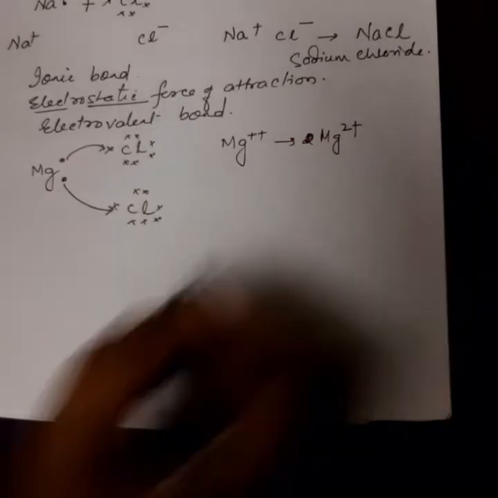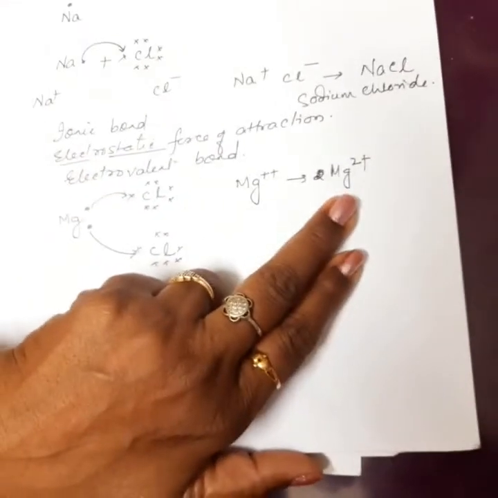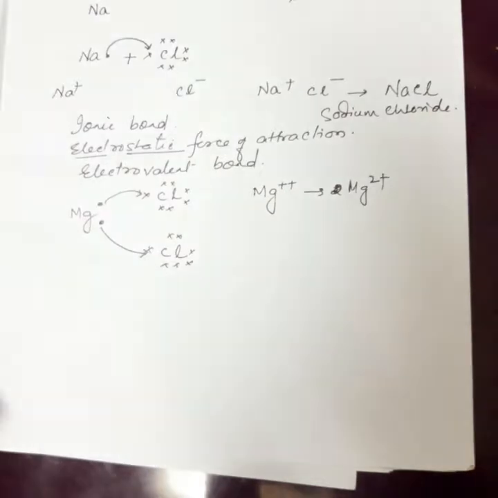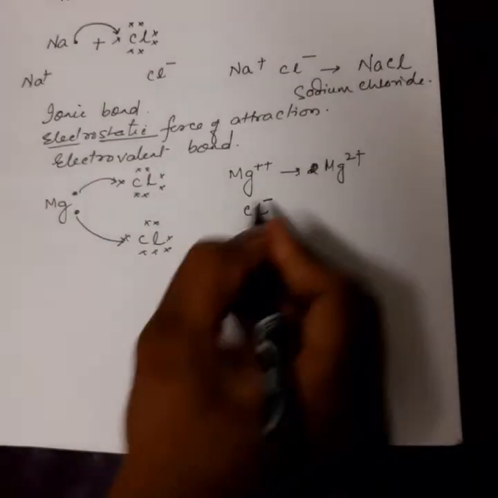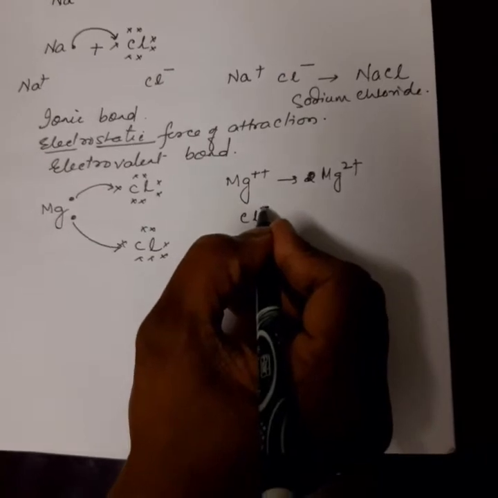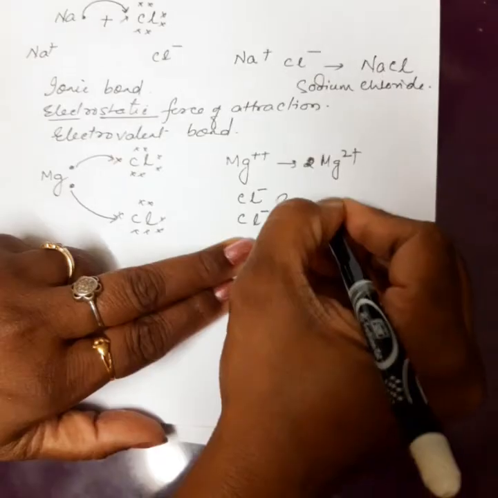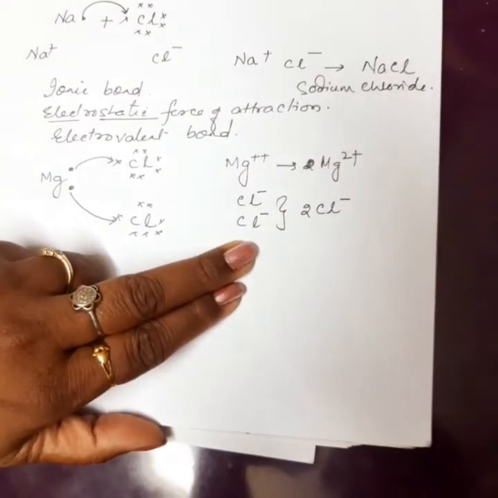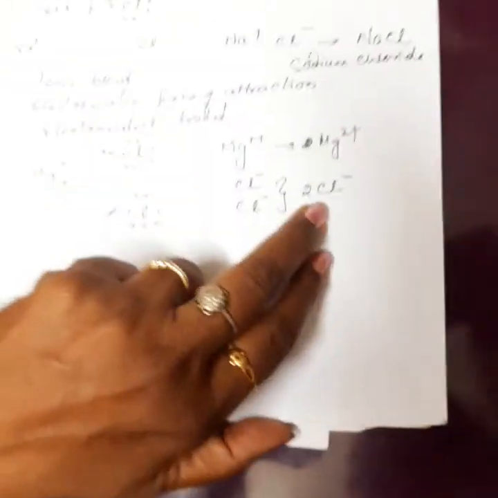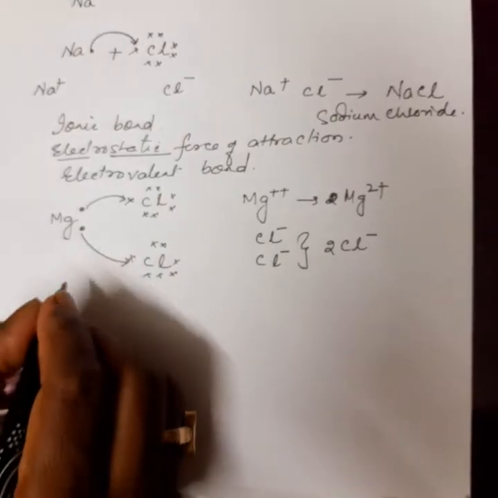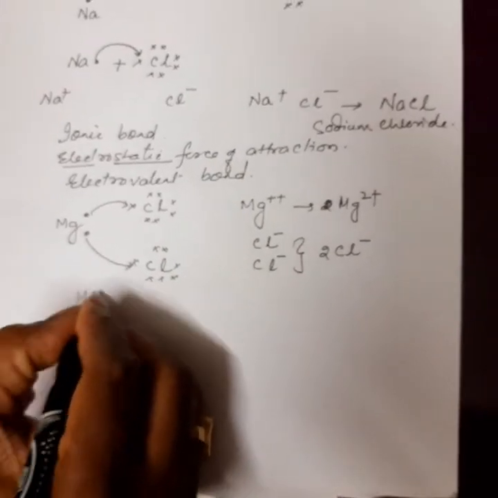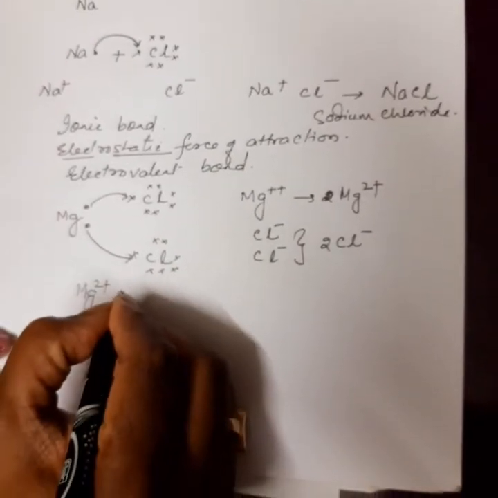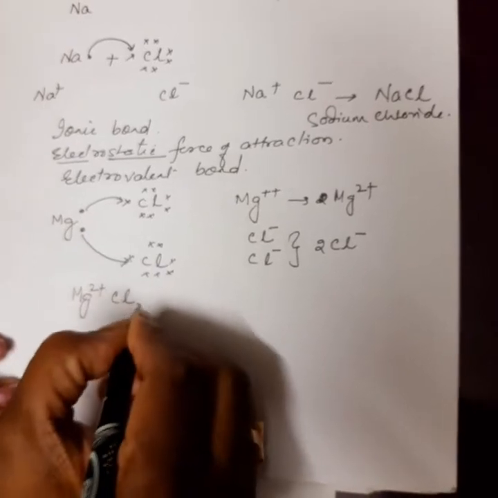Magnesium forms a cation, Mg2+, by losing 2 electrons. Chlorine gains 1 electron and becomes chloride, Cl-. Here 2 chlorine atoms become 2 Cl-. So what is the compound formed, children? Mg2+ and 2Cl-.